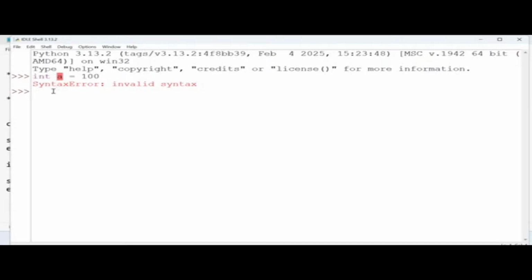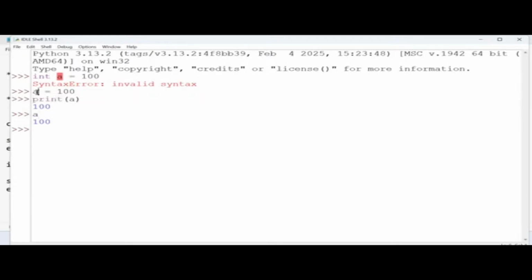As I said, Python is a dynamically typed language. So based on the value, the data type will be decided automatically and internally. You need not mention any type explicitly. So let's give a the value 100. This is the correct syntax. If you want to print, then simply you can use print(a). The usage of the print function is optional here, not required. Only typing a also gives you the value like this. Either you can use print of a or you can use only a.